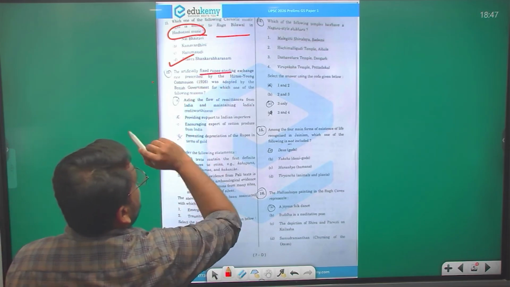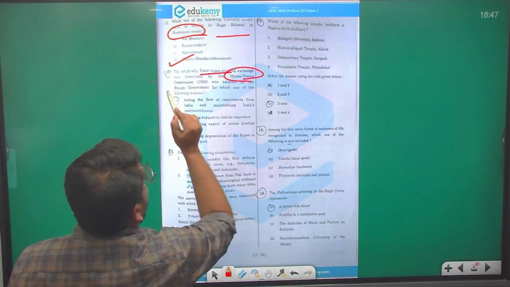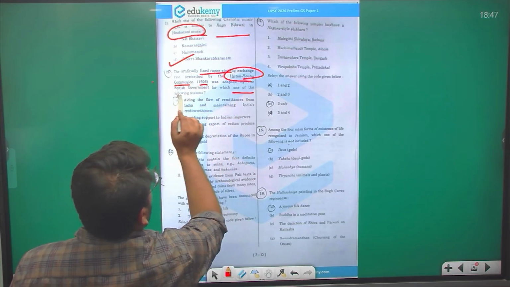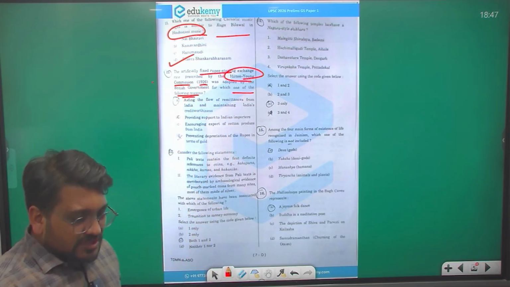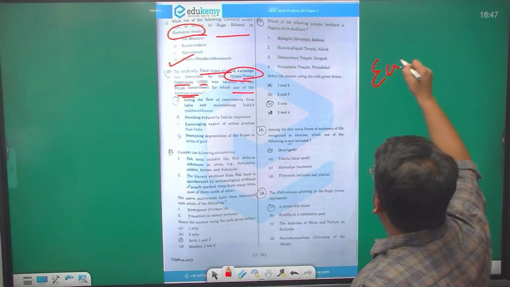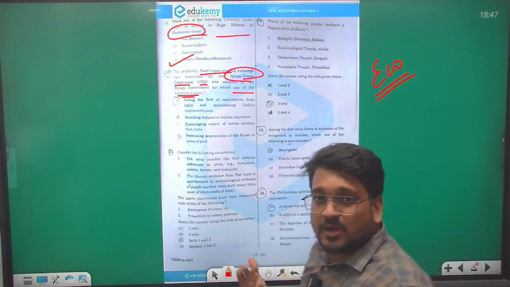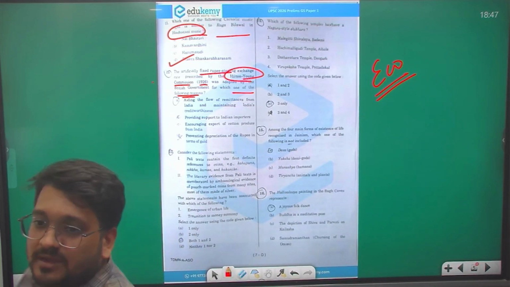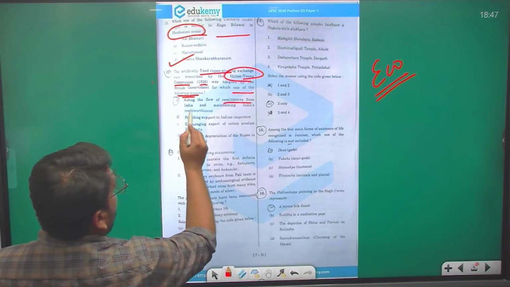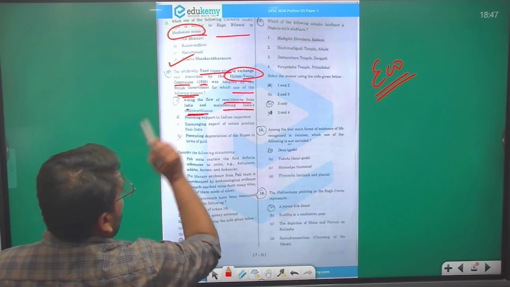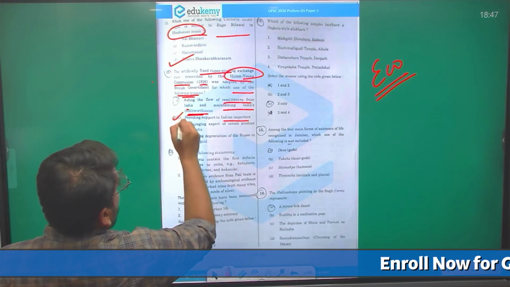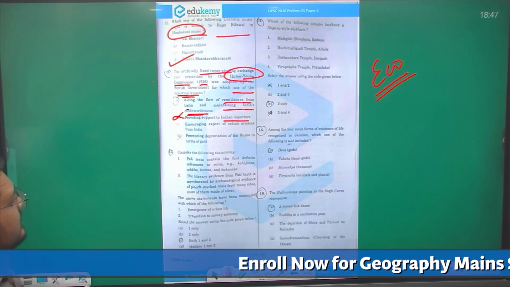Artificially fixed rupee sterling exchange rate prescribed by the Hilton-Young Commission in 1926 was adopted by the British government for which one of the following reasons? In such question, you could have understood the economy of India during that period, right? You could have linked your economical concept during the 1930s or 1920s period of India, aiding the flow of remittances from India and maintaining India's credit worthiness. Providing support to Indian importers. No, they could never do that. So this statement becomes incorrect over here.